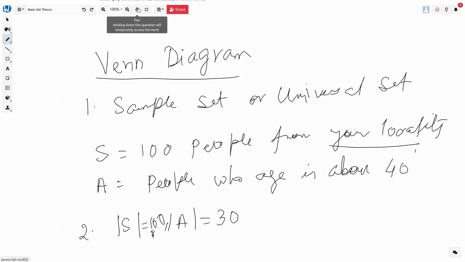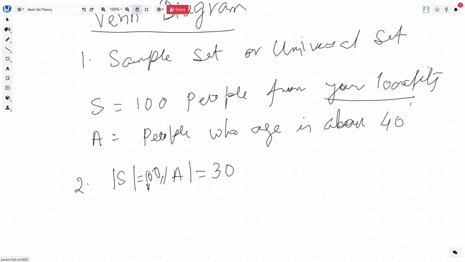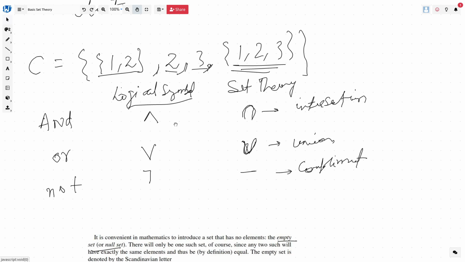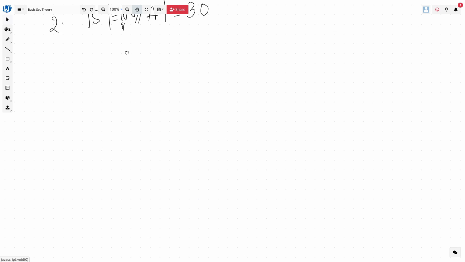Before diving deep into the Venn diagram, let's try to understand the properties which we have earlier discussed, right? So how to represent them in set theory. We have used three words. We have defined 'and' and the equivalence in set theory; this 'and' is intersection, right?